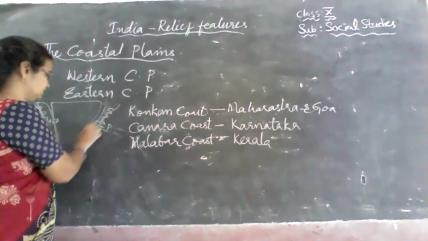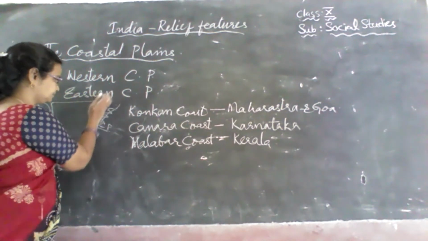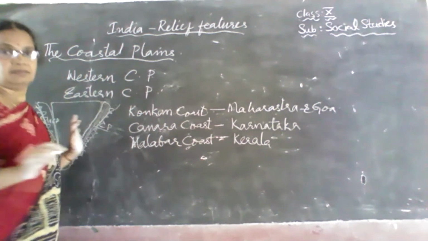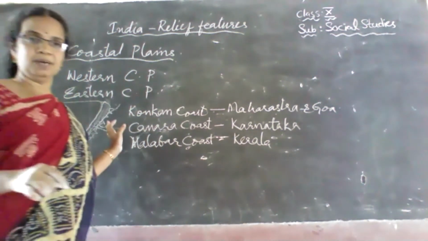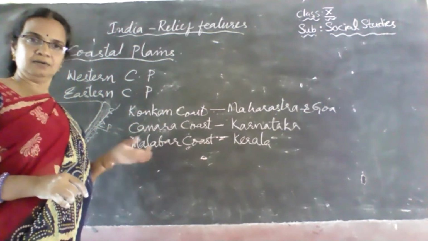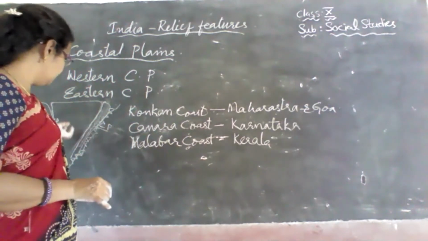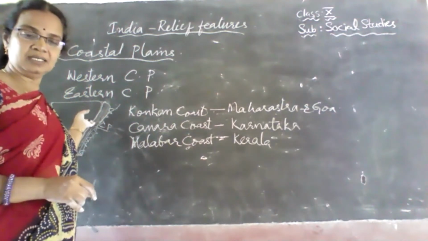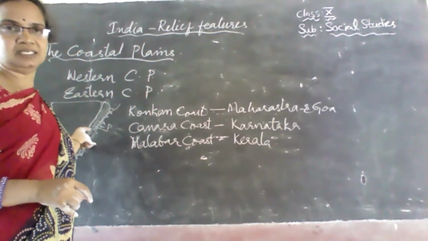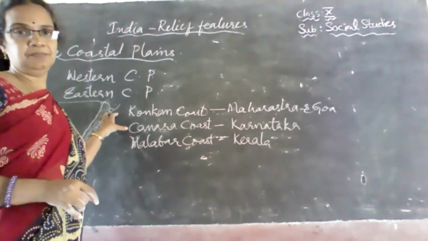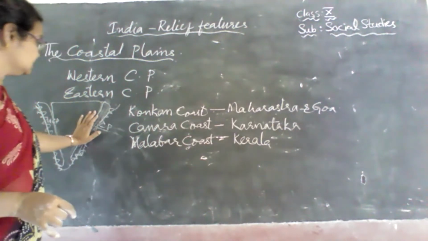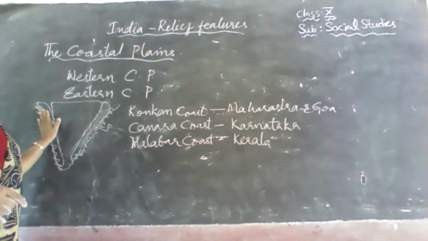This fertile coast has been formed by the deposits of alluvium, the fertile material brought by the rivers Mahanadi, Godavari, Krishna, Kaveri, Penna. All these rivers bring very fertile soil, and as such this has been formed, and this is broader when compared to the western coast.